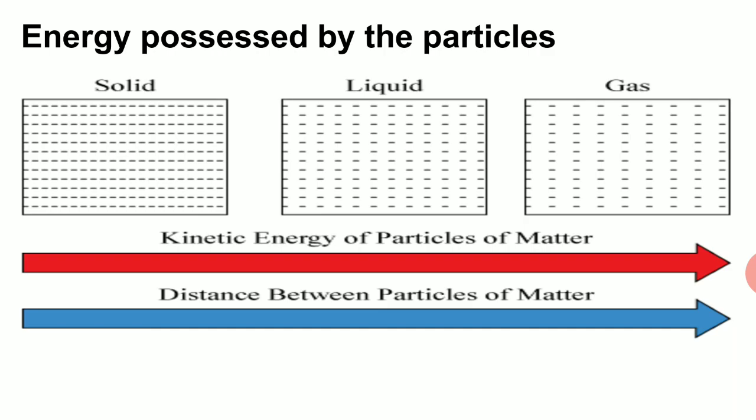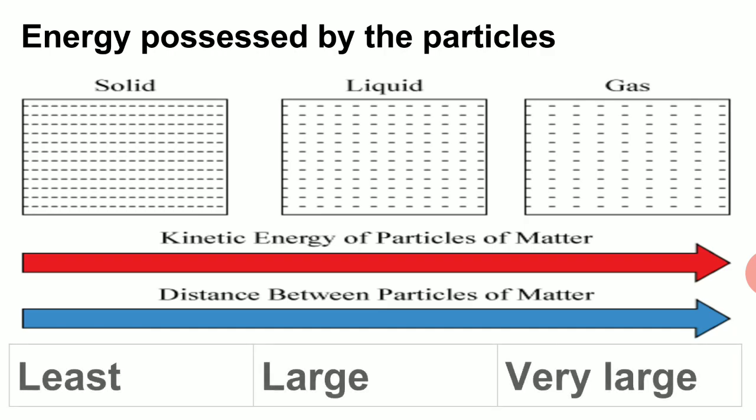So this gives us a condition that if the distance increases, the kinetic energy of the particle also increases. So in solids, the distance is least, so kinetic energy is least. In liquids, the distance is large, kinetic energy is large, and in gas, the distance is very large, so they have very high kinetic energy.